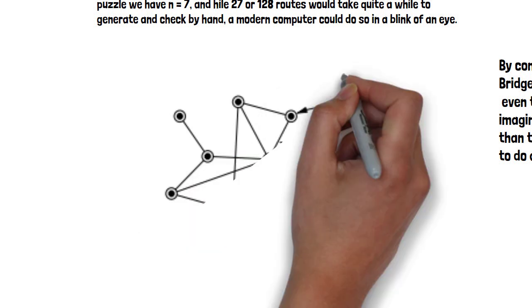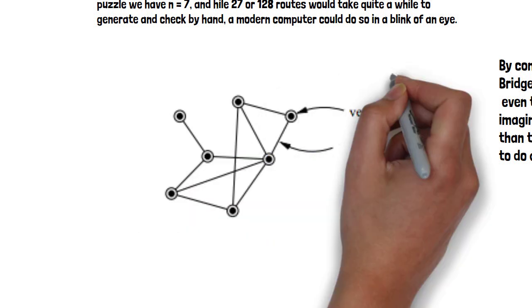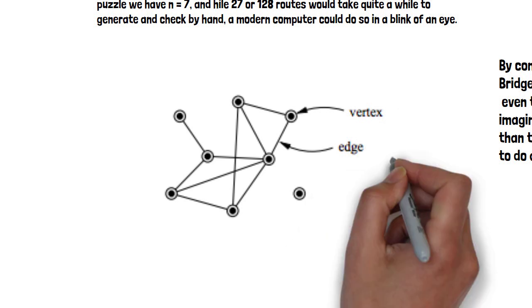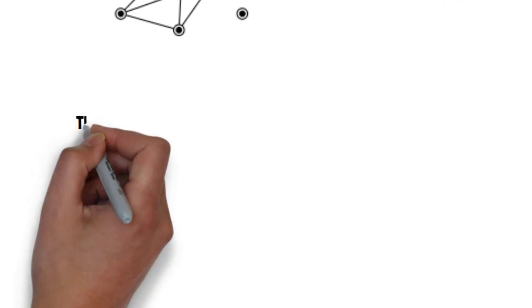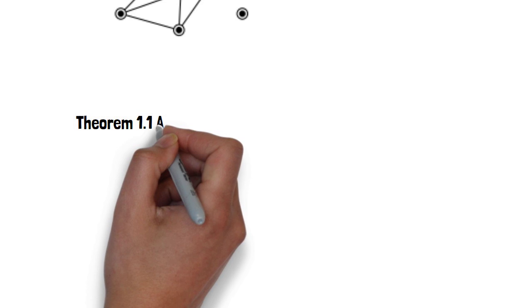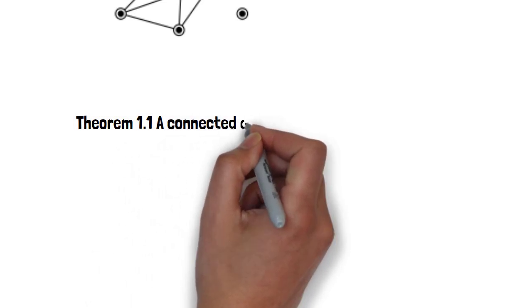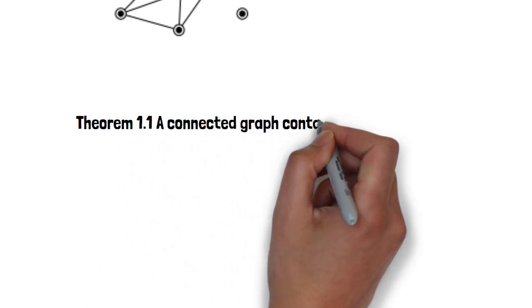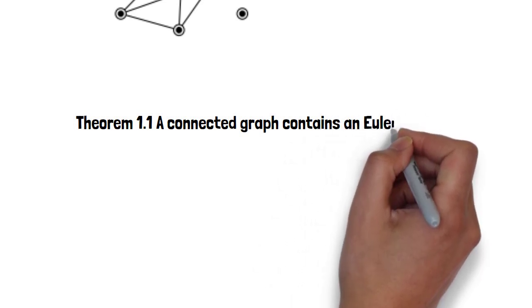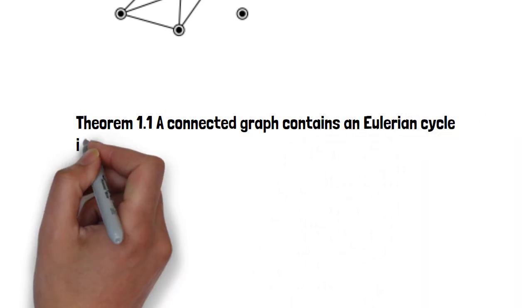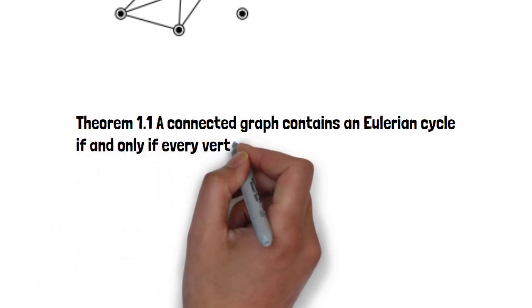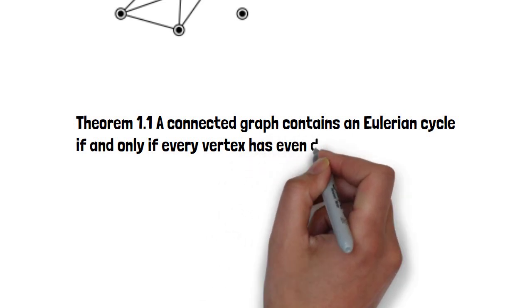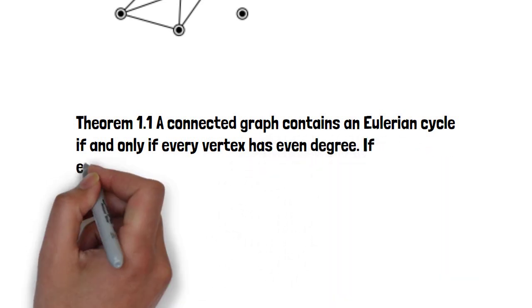Euler had a clever insight which allows us to avoid this search completely. He noticed that in order to cross each edge once, any time we arrive at a vertex along one edge, we have to depart on a different edge. Thus, the edges of each vertex must come in pairs with a departure edge for each arrival edge. It follows that the degree of each vertex, that is, the number of edges that touch it, must be even. This holds for all vertices except the vertices where the path starts and ends, which must have odd degree unless they coincide and the path is a cycle.